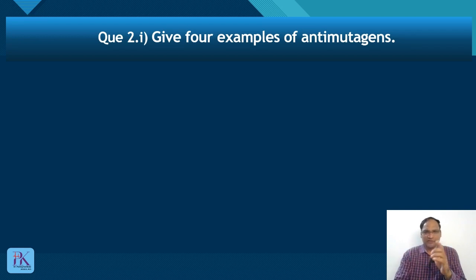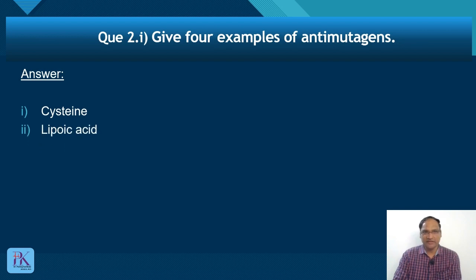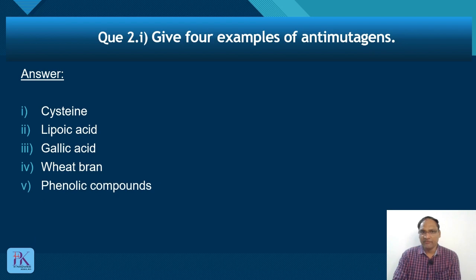Okay, so it is not given in books, but there is no choice other than memorizing them. These are cysteine, lipoic acid, gallic acid, wheat bran, and phenolic compounds. These are anti-mutagens. Most of the books do not mention the names of anti-mutagens.